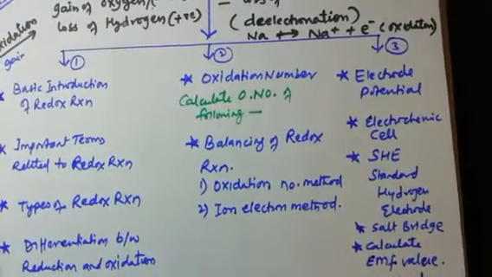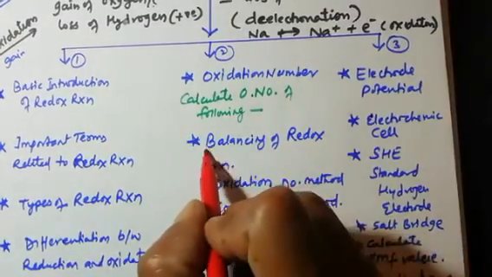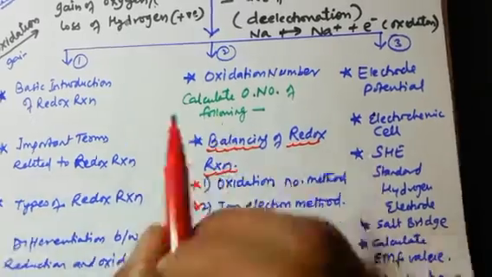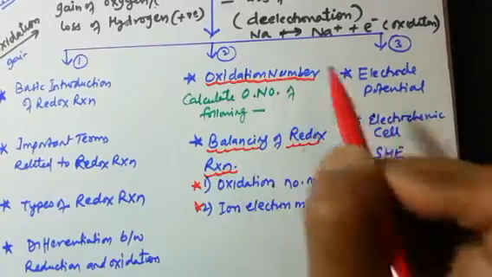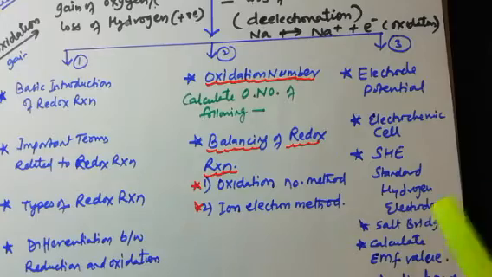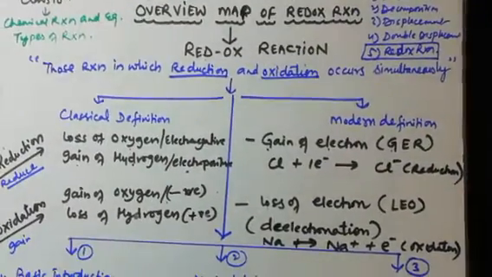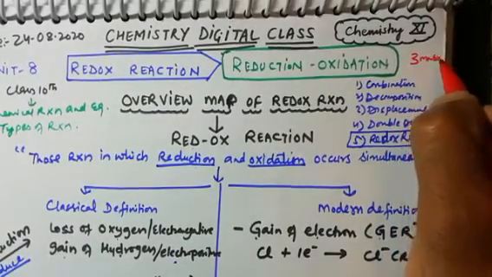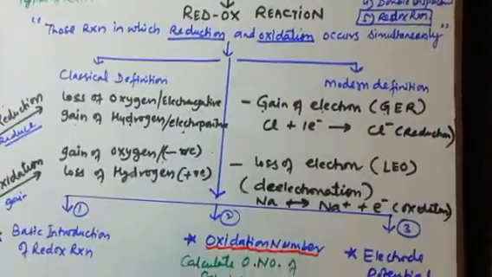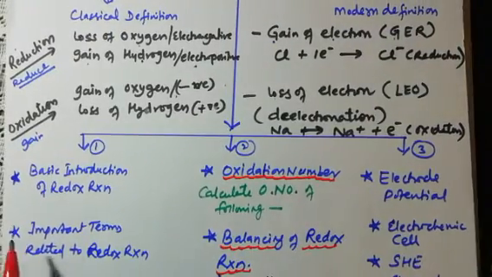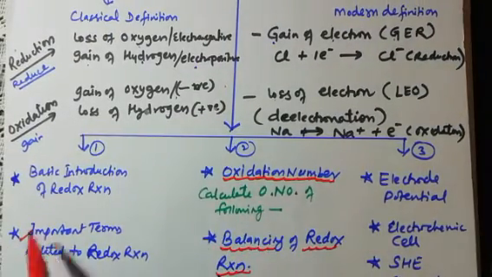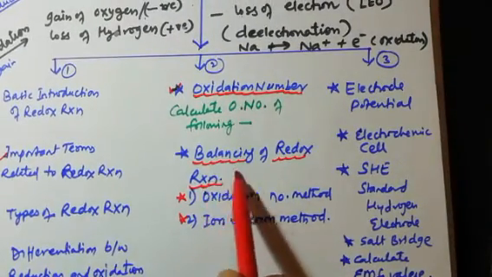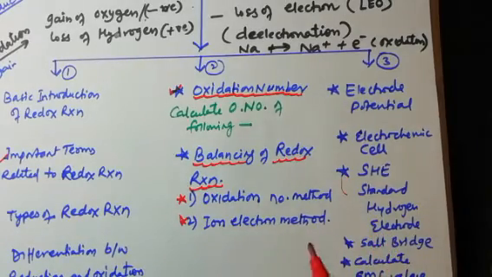So the most important part in this chapter is the balancing of redox reaction by both methods, and oxidation number. Okay, from here questions will come definitely. This chapter carries basically 3 marks. So in 3 marks one question will come of definition, or if definition does not come, then calculate the oxidation number, or one question of balancing, or from any one cell.